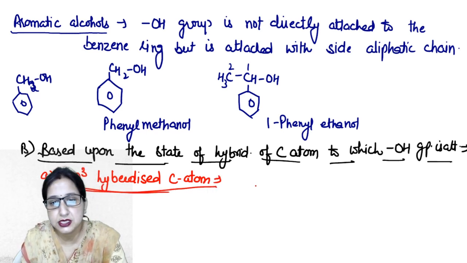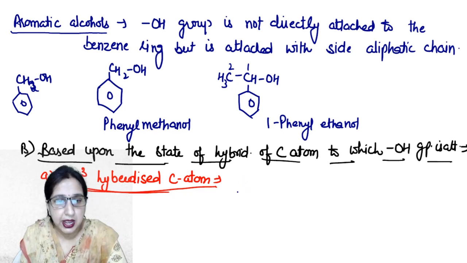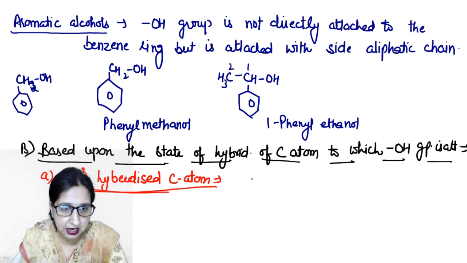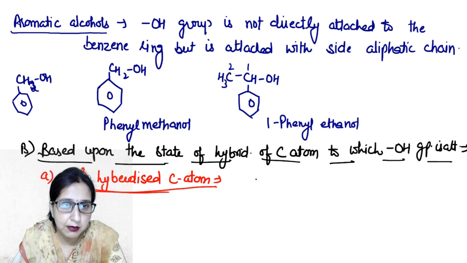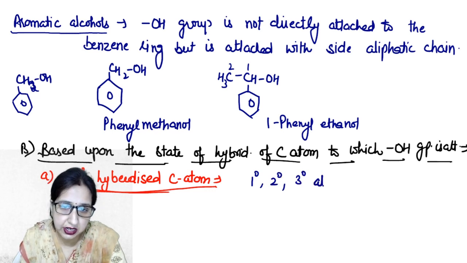sp3 hybridized carbon atom. Under this we will discuss primary alcohols, secondary alcohols as well as tertiary alcohols. Second we will discuss the allylic alcohols, and third the benzylic alcohols. So we will discuss mainly 1 degree, 2 degree and 3 degree alcohols under this category.